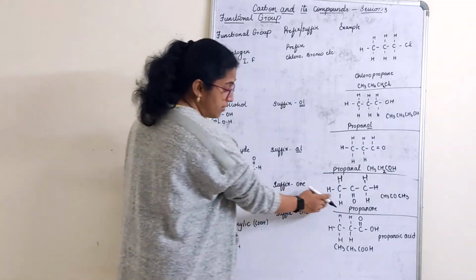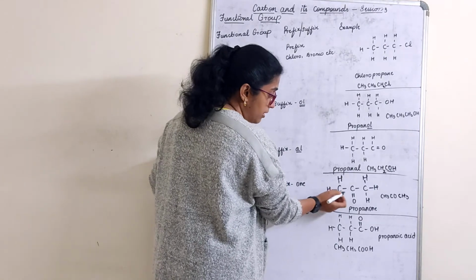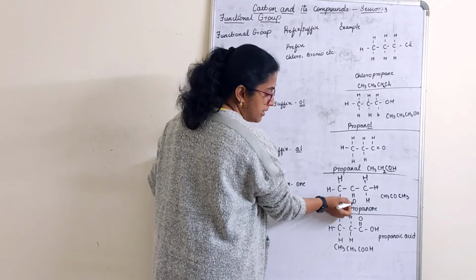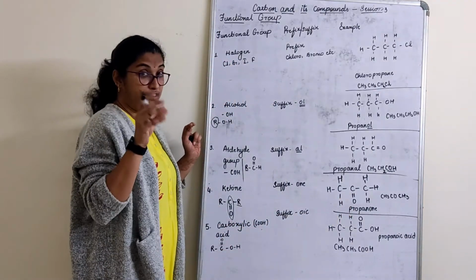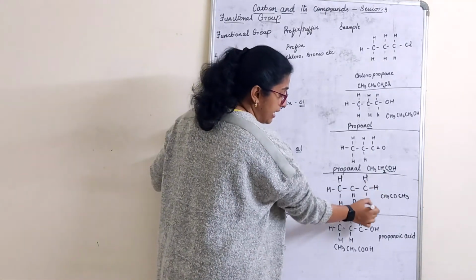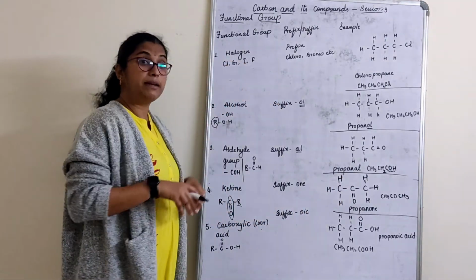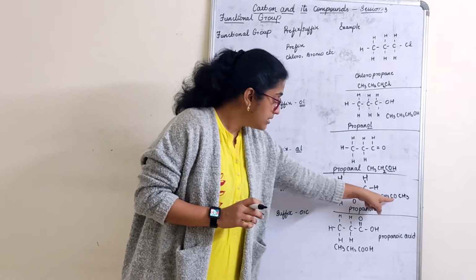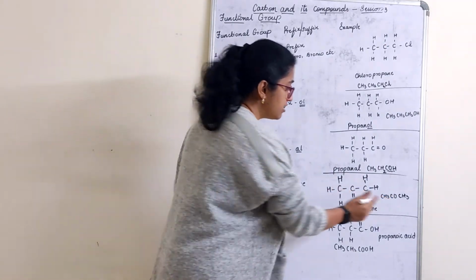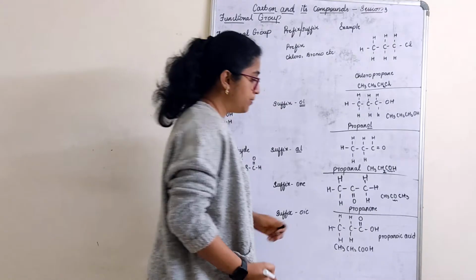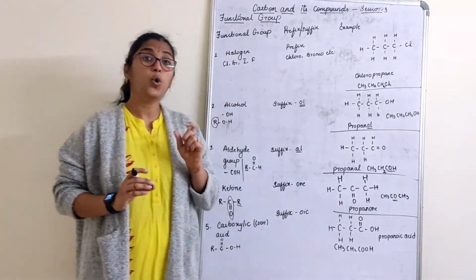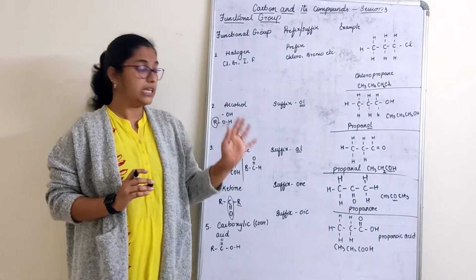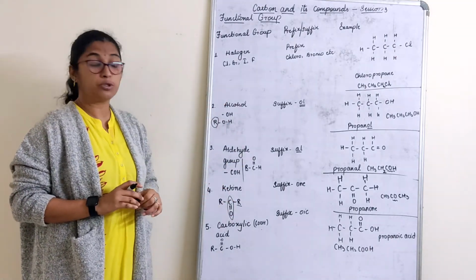So what we have written with respect to that, if I read, it's a propane only. Hydrocarbon attached, hydrogen over here. I have a carbon atom double bonded with O. That means it is a functional group that I have attached. Again I have a respective hydrocarbon. So in between there is an attachment. So how do we read? CH3, CO, CH3. So this is something in between where I have done the attachment. Propanone, butanone, pentanone. So ending with ONE. That is an example for a ketone group.